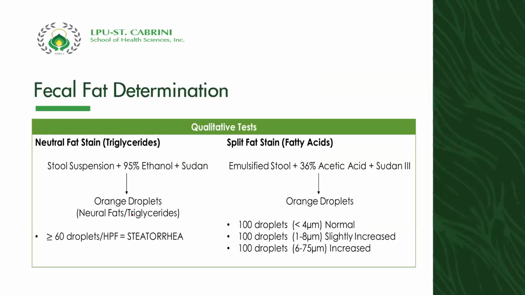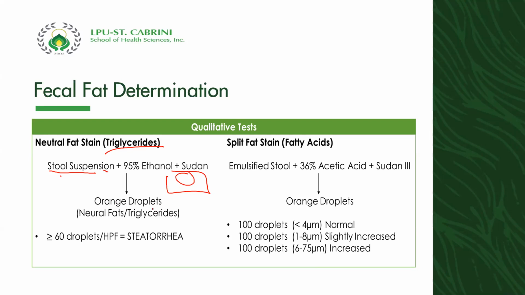Okay, so how are we going to do the fecal fat determination? This is a qualitative test using triglycerides or neutral fat stains because this will stain triglycerides. We're going to prepare a stool suspension. Ibig sabihin nun, you're just going to dilute your stool into a liquid solution. It could be NSS plus 95% ethanol and Sudan. Okay? And then put in a slide and then observe for orange droplets.